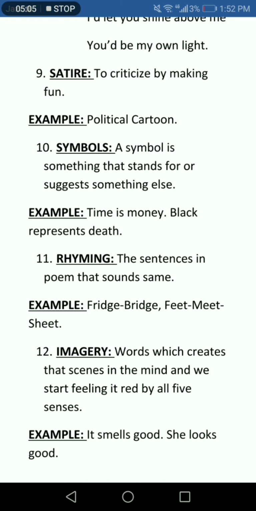Rhyming is also just in poems. It is a literary device of poems only, not short stories. The sentences in a poem that sound the same. Like in our pre-classes or preschools, we were taught rhyming like fridge, bridge, same sound; feet, meet, same sound.